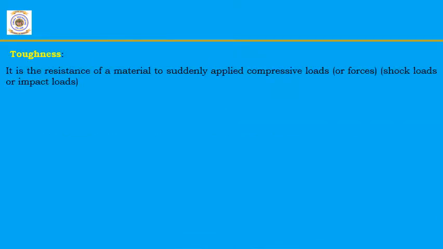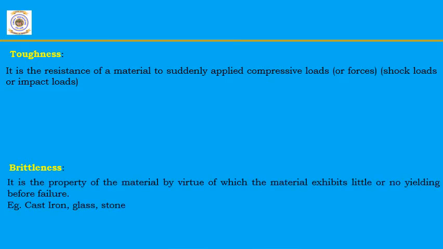Next one is toughness. Toughness is the ability of the material to absorb shock load or impact load without any breakage. If the material undergoes some deformation, that is its toughness property. Next one is brittleness. In the case of brittleness, the material has very small deformation or yielding, or even zero deformation.